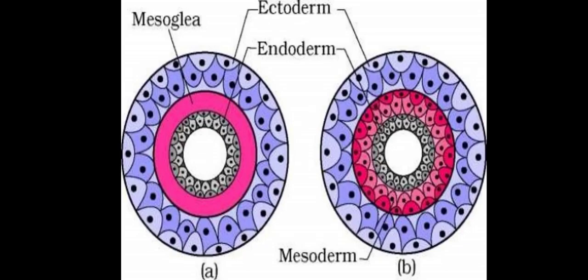So you can see mesoglea and ectoderm and endoderm. In diploblastic there are only two layers. One is ectoderm and another is endoderm. But in triploblastic, mesoderm is also present between ectoderm and endoderm. So these two figures are showing this.